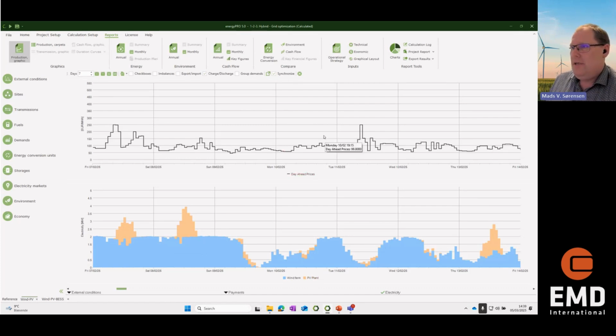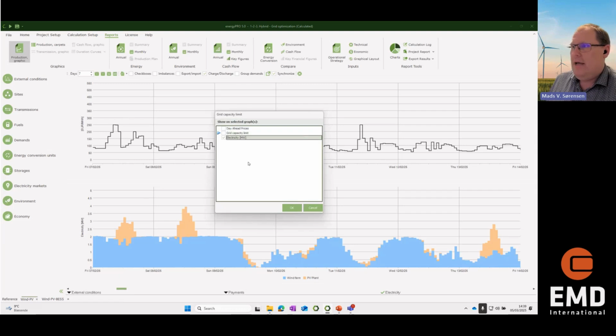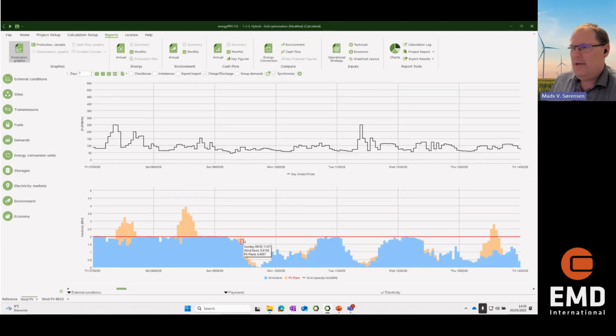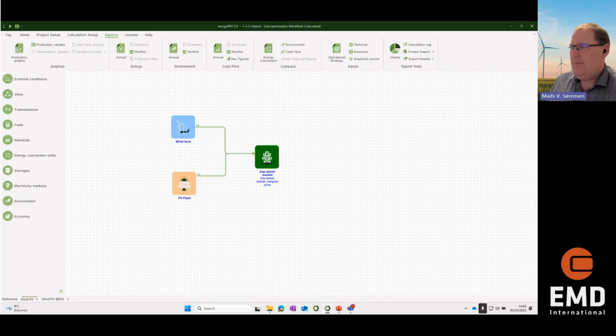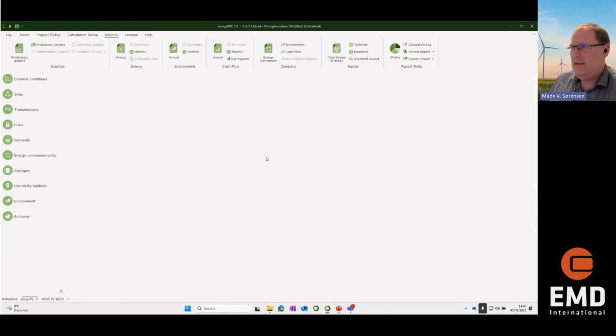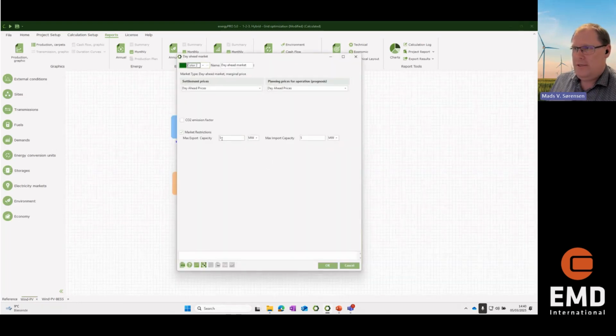Now you can see here, if we have a limit in grid capacity of a certain amount here, we can see what will happen. It's in here. Now you can see it's 5 megawatt. I can easily export that.